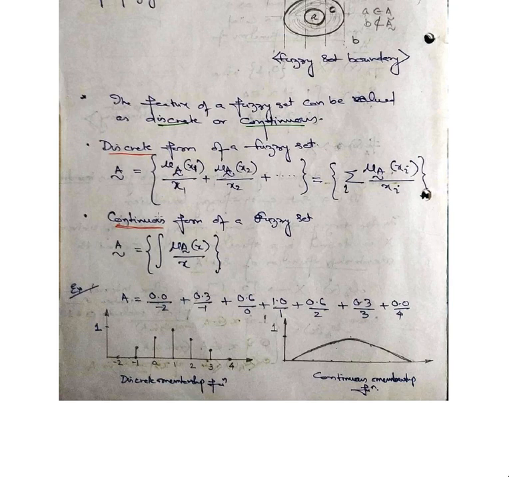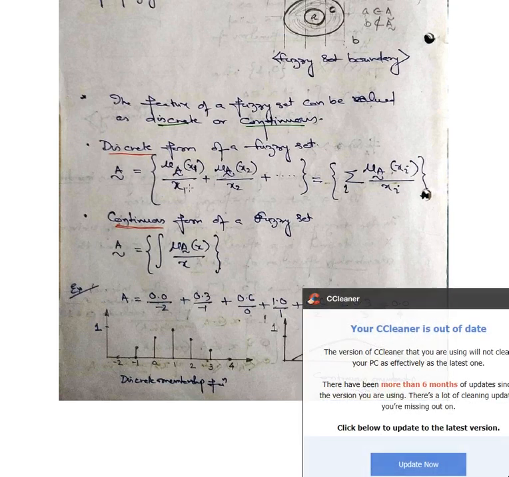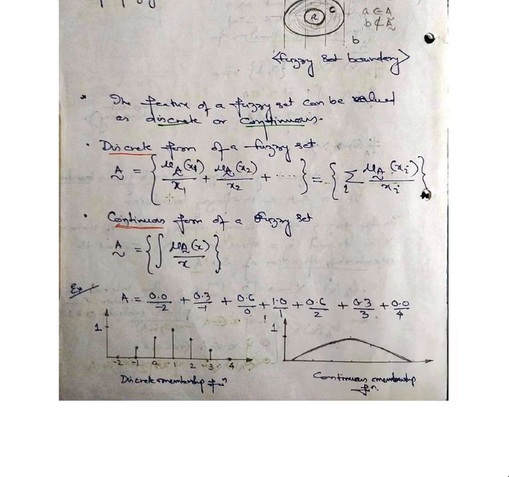A discrete fuzzy set is defined as x1, x2, and so on, where x1 is at a given point of a crisp set, having a membership function mu A of x1.